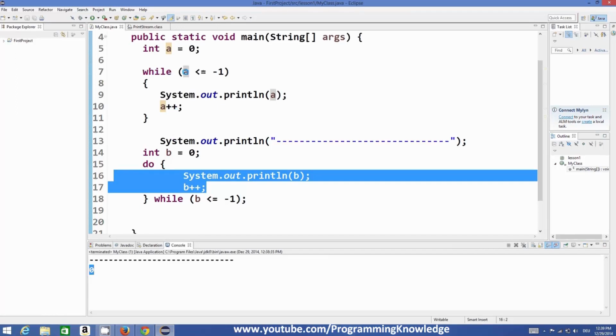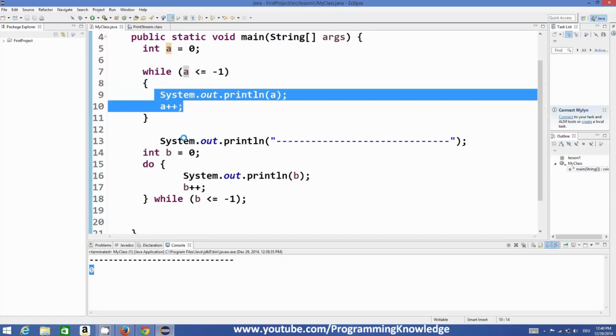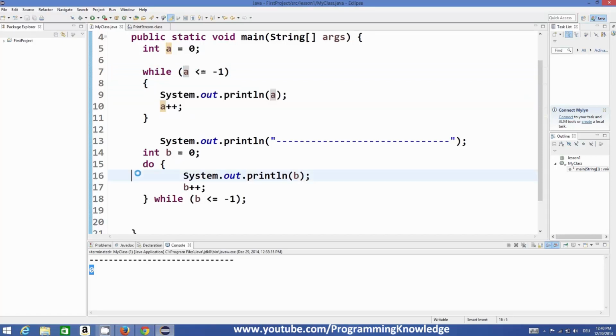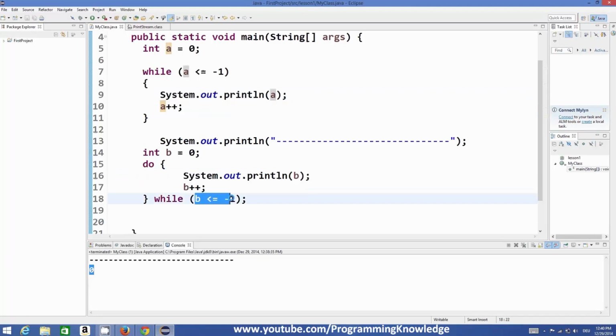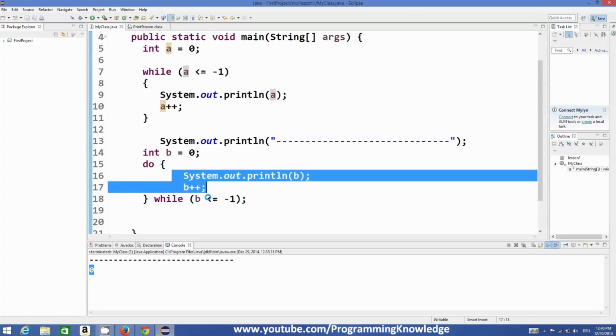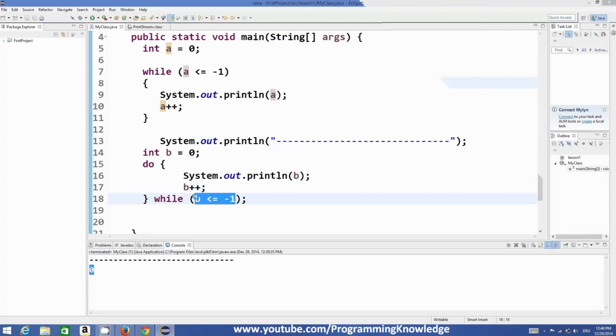While loop first evaluates the condition, and then if the condition is true, it executes the statement, and do while loop first executes your statement and then checks if the condition is true or false, and then once again it will execute your statement if the condition is true. So do while loop at least once it will execute even if the condition is false.